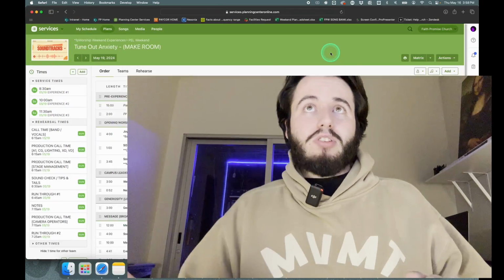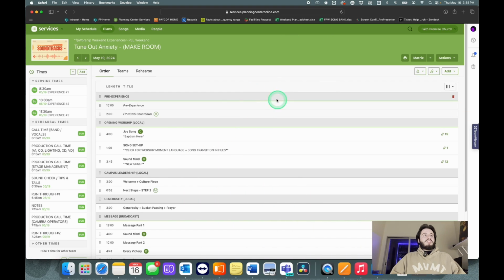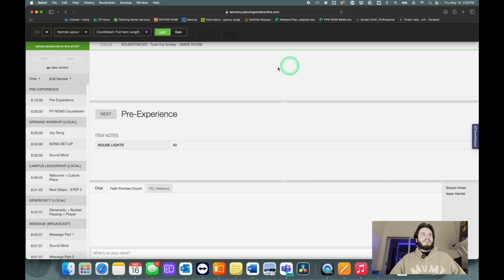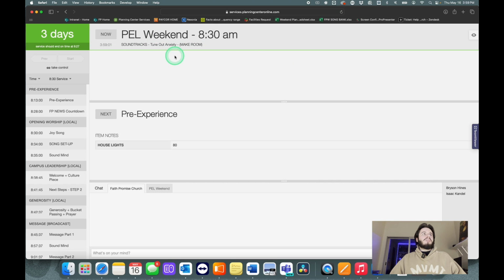You can see my screen right here. And so this is online. I will show after this what it looks like on the app. But if you go to the online and you're pulling this up on a computer, you hit this little box arrow right here in the top right corner. You hit that, and then you hit live. And so this will pull up the live service right here.